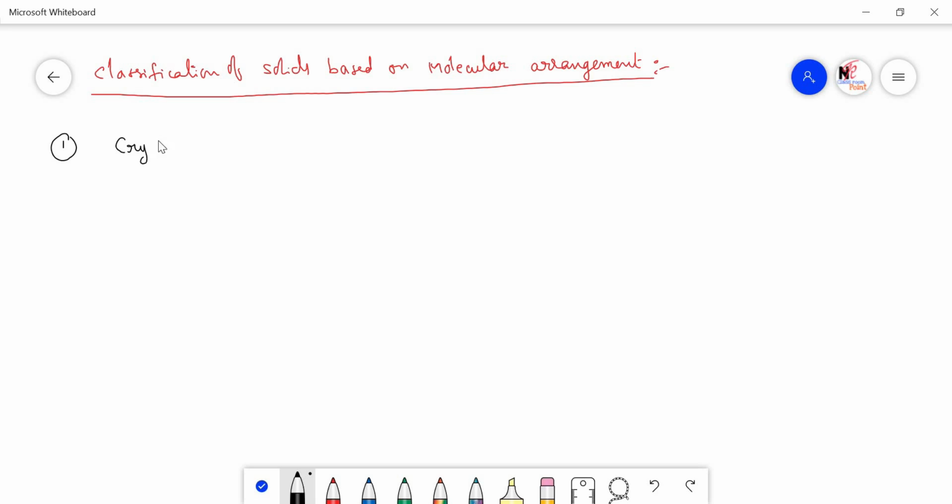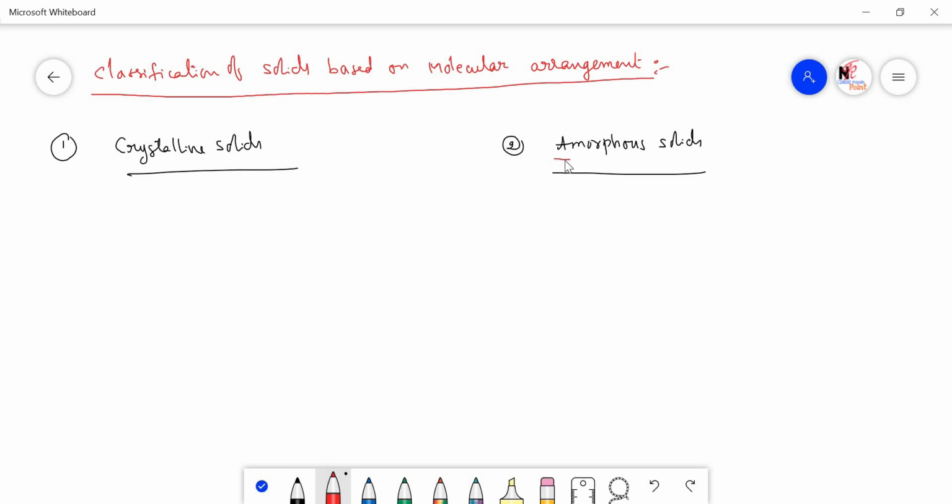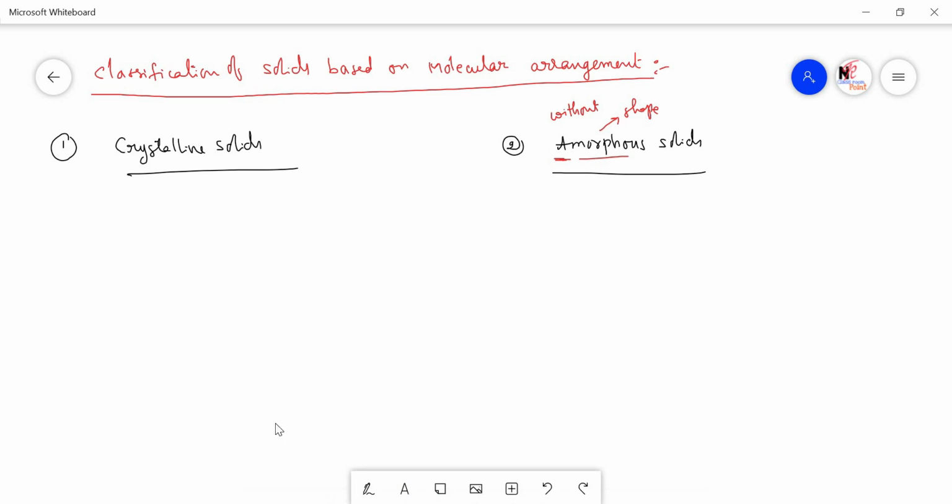They are crystalline solids. Second one is amorphous solids. So here I must tell one thing about the amorphous solids. A means without. Morphous, morph means shape. So these are the solids without shape. Now let's come to the point of the crystalline solids and amorphous solids one by one.